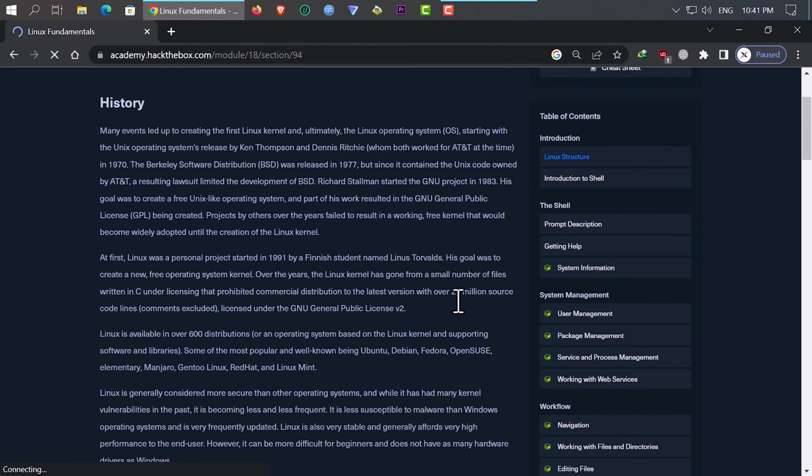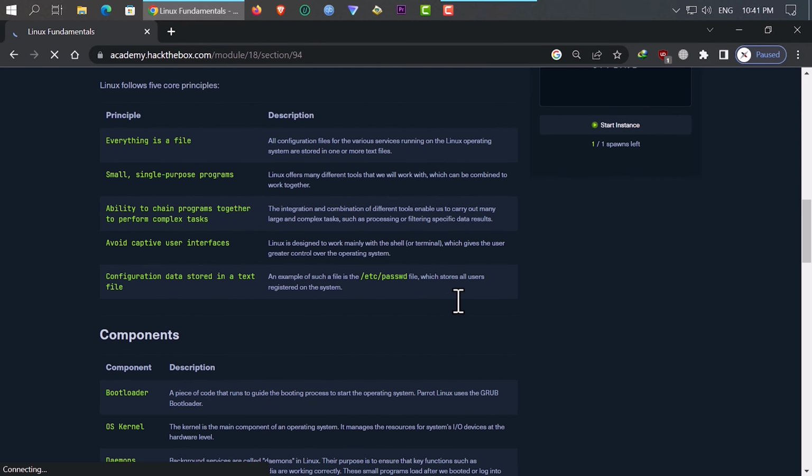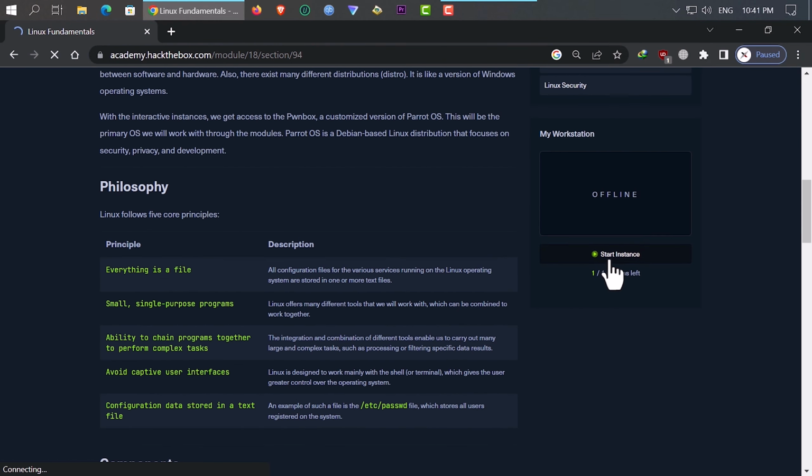Now scroll down to the bottom of the page and click on Start Instance. Now you have to wait for some time depending on your internet speed. Don't worry. If you're new to Linux, you can get all the instructions from the Hackthebox community as a beginner. There are many more things to explore. You can explore it later for yourself.